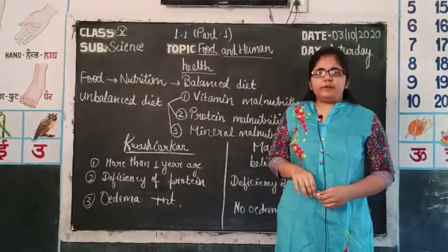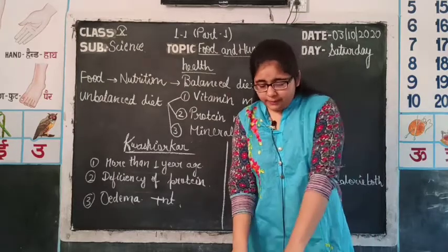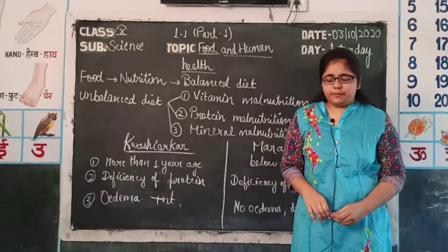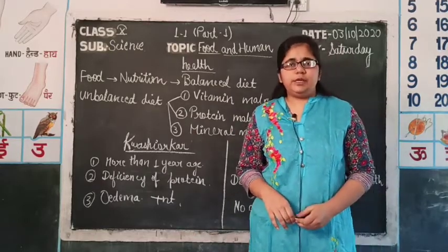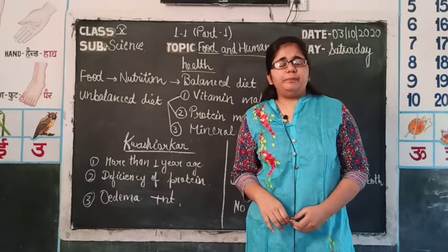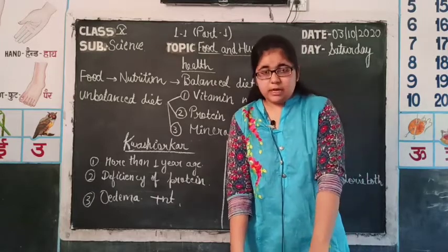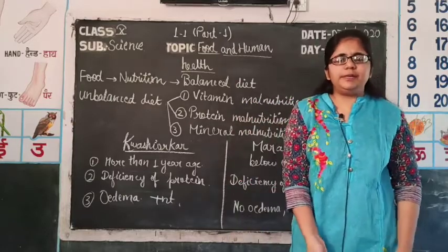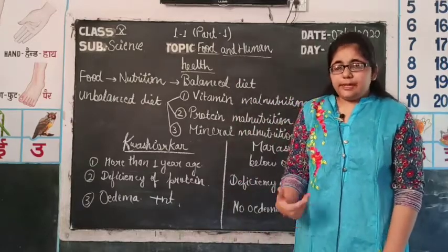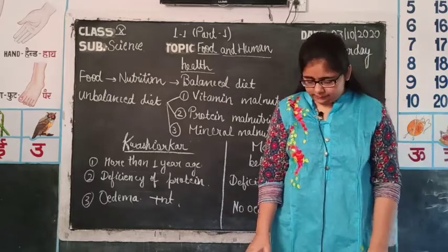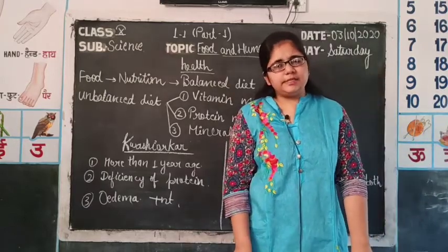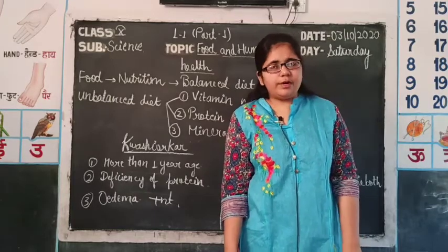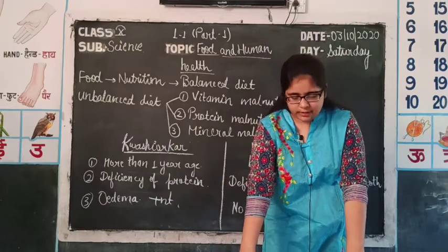So, for the proper functioning of the body, we need a balanced diet. This balanced diet also improves our immune system. By increasing our immunity, we can defend ourselves from many infections, and a balanced diet, especially a diet which contains proteins in abundant amount, helps in making our mind more sharp and healthy. So, a balanced diet helps us in maintaining good physical and mental health and protecting our body from the various infections in our surroundings.